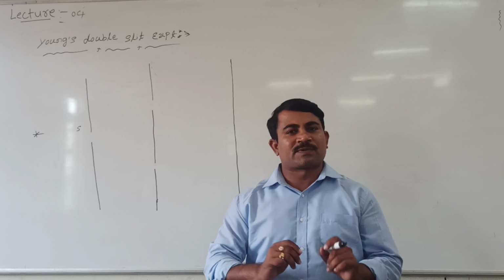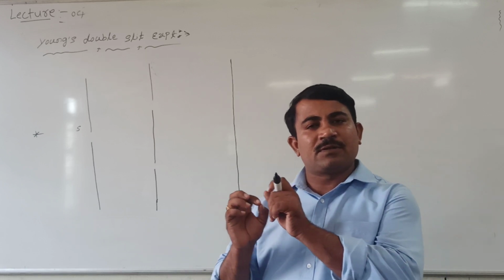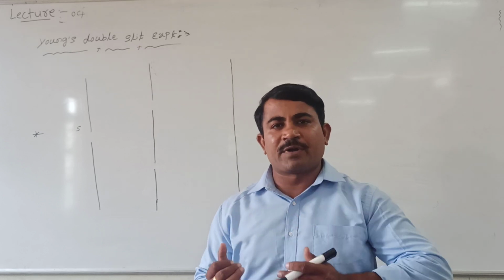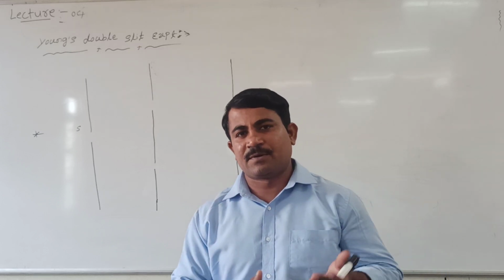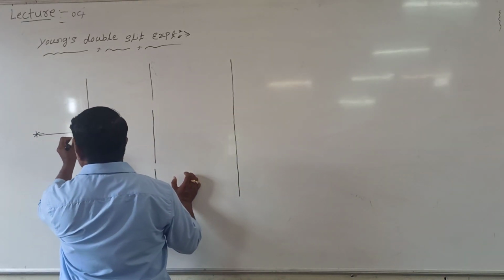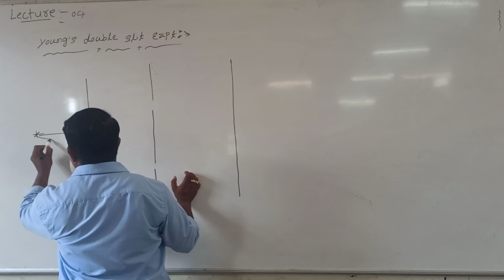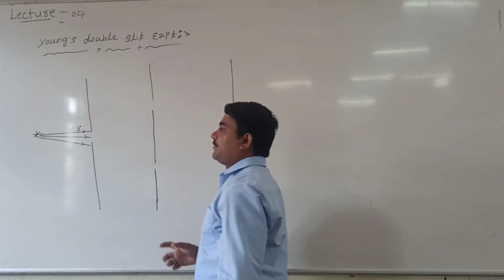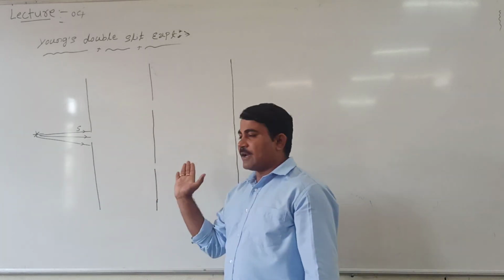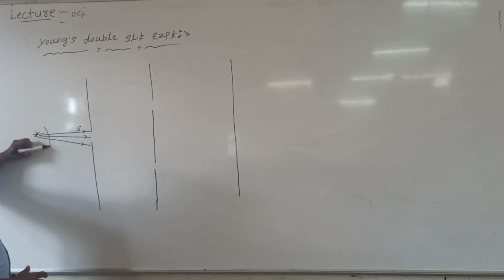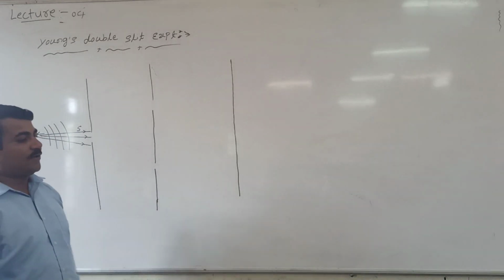When a monochromatic source of light is incident on the slit S, after passing through S many wavefronts are divided and they overlap each other. Look at it. This is the ray coming from the monochromatic source of light. The rays can be incident in different directions. If the rays go like this, then how will the wavefront come? This is the wavefront. This is the wavefront. Are you following?